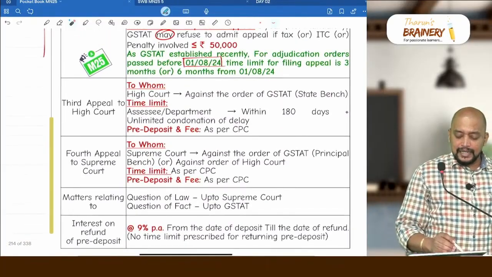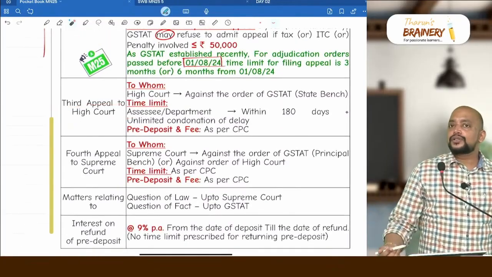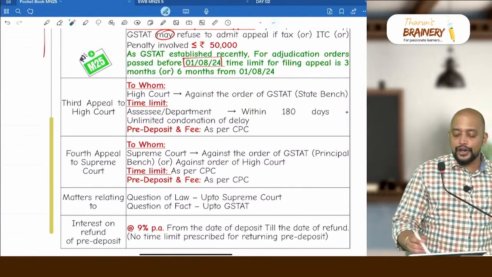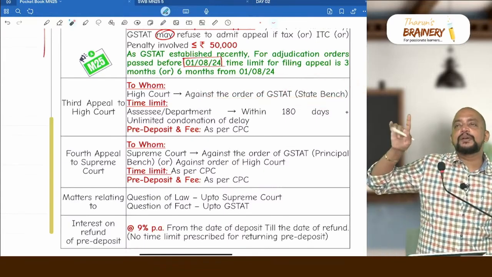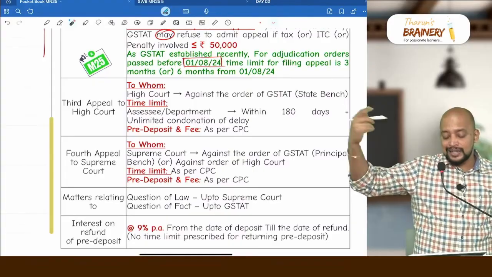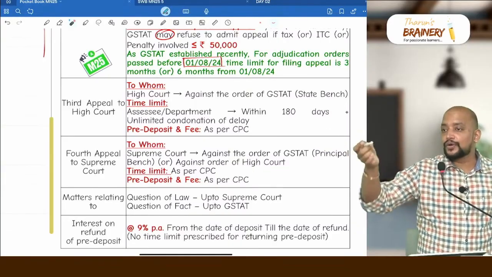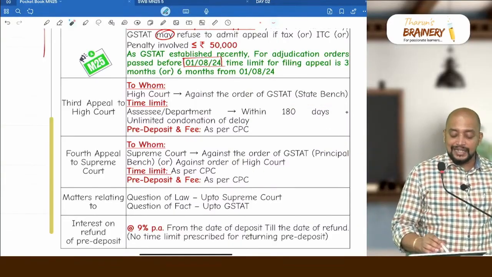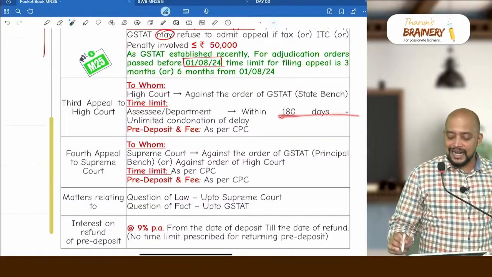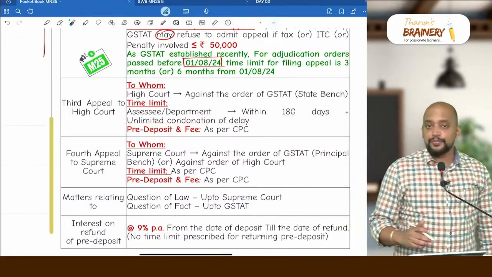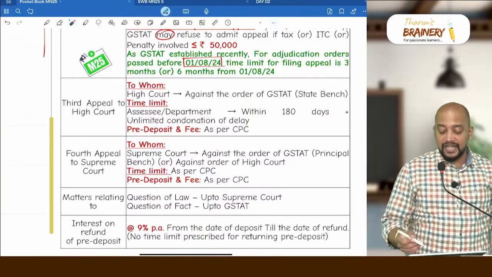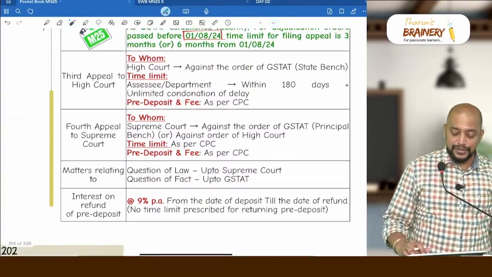Next, third appeal to High Court. Against whose order will we go? Against the order of GST-AT. To which bench? State bench. Because for principal bench, we will go directly to the Supreme Court. We will skip the High Court. So state bench. And time limit? 180 days. And unlimited condonation of delay. There is no restriction. And pre-deposit, late fee, appeal fee, etc. are as per CPC, Civil Procedure Code.